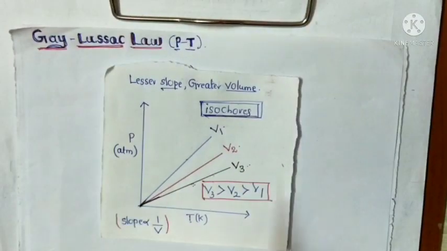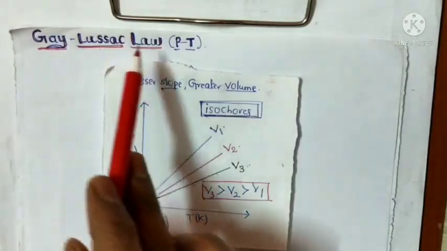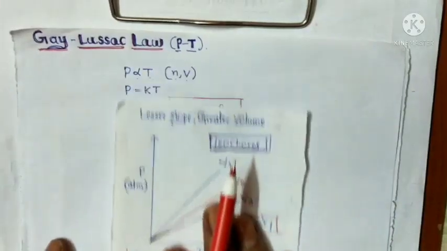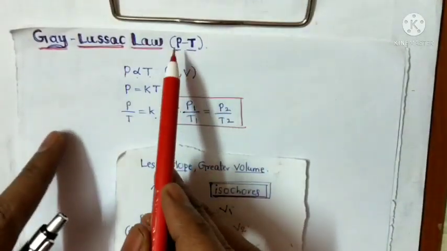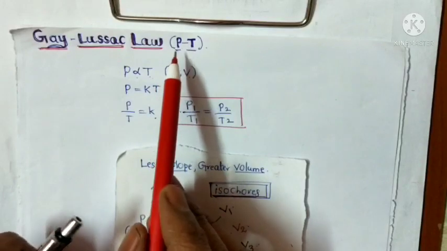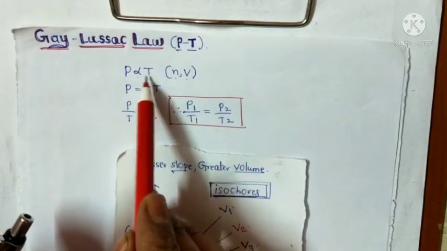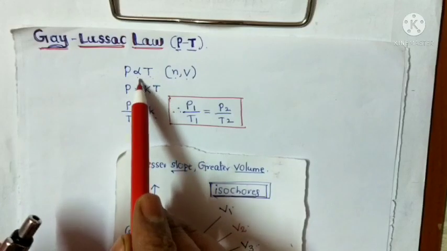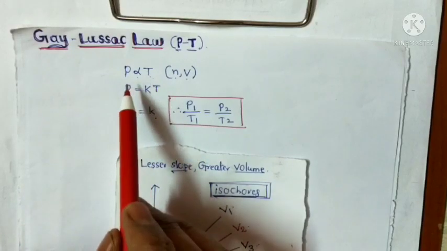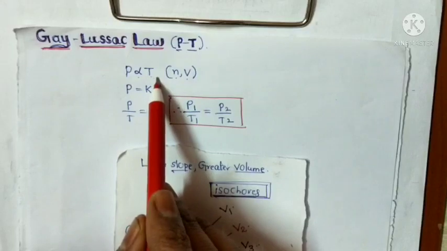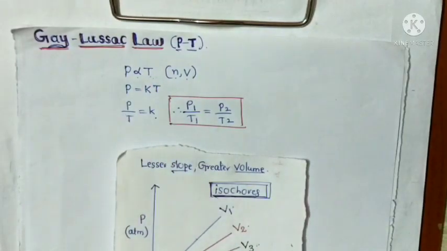So this is the information about Gay-Lussac's law. Once again, Gay-Lussac's law explains the relationship between pressure and temperature. Pressure and temperature are directly proportional. That means when pressure increases, temperature also increases.